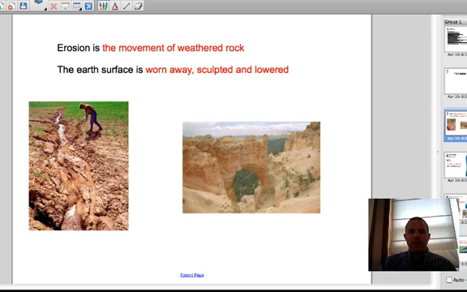So we can see in these two different pictures how that happens. In the picture on the right, we can see there's a hole in the rock here. There's an opening on the top, and the earth is going to be lowered as that material is being moved. Also here on the left, we can see that because of flooding, that part of the farmland has been eroded or washed away.